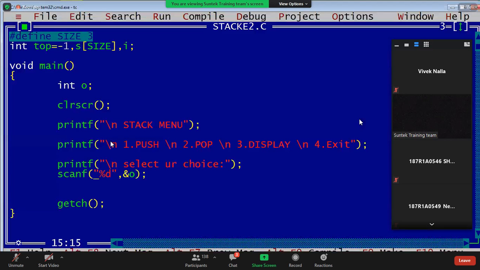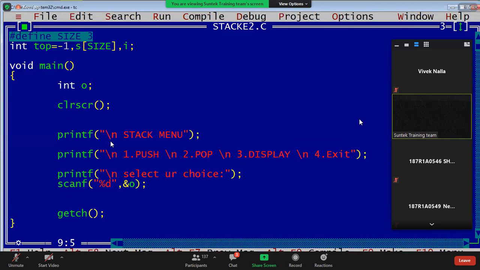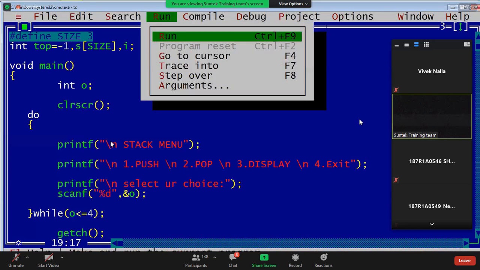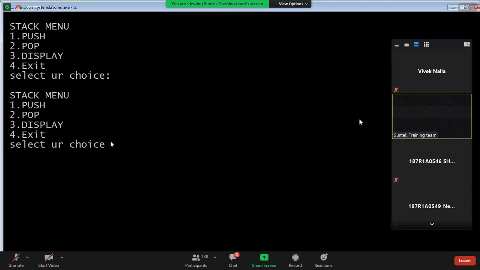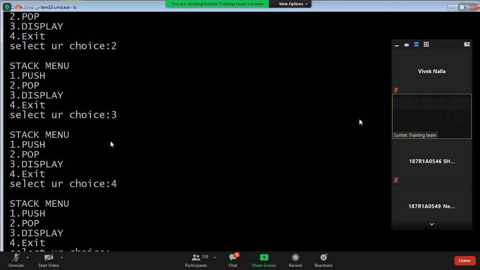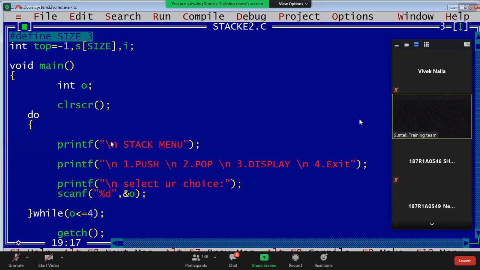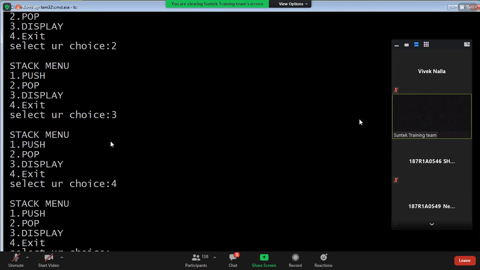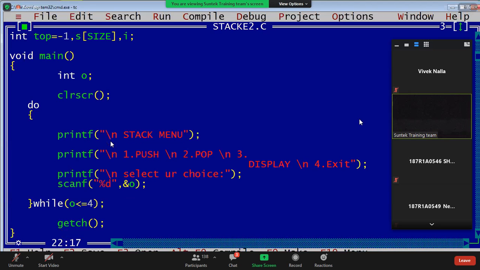Select your choice: one or two or three. I want it to repeat again and again. That's why I will keep it in a do-while, guys. Now I am keeping it in a do-while. See this. Which option do you want? What is choice, guys? O. O is less than or equal to 4, right? Then do these options. First, second, third, fourth, like this. Whenever I press fifth, it comes outside. Till 4 only it repeats: 1 repeat, 2 repeat, 3 repeat, 4 repeat, 5 stops, because O is less than or equal to 4.